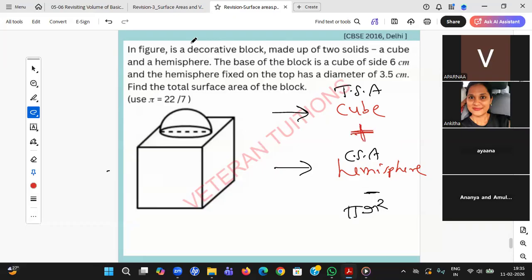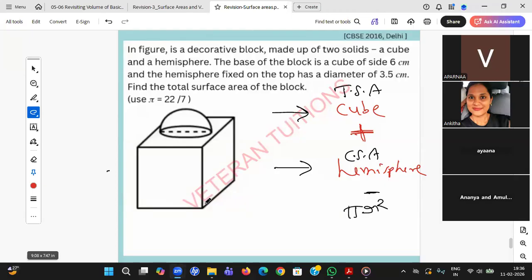Okay, similar question. Whatever we have done from the last two questions. TSA of a cube minus base area of a hemisphere. Absolutely right. Plus CSA of hemisphere. Right answer. TSA of a cube minus area of a base. Very good. Plus hemisphere. So that should be CSA. Maya, right answer. So Rujita, can you explain me? Is it right or wrong? Sir, it is correct.